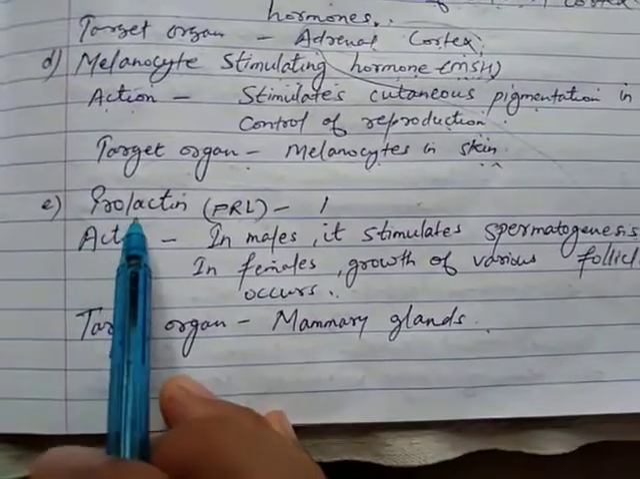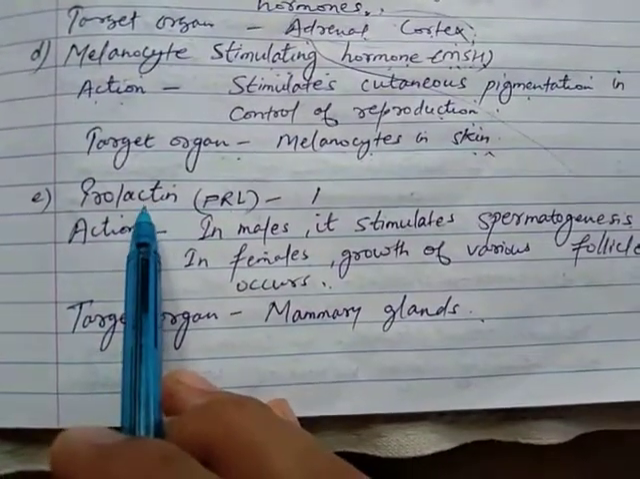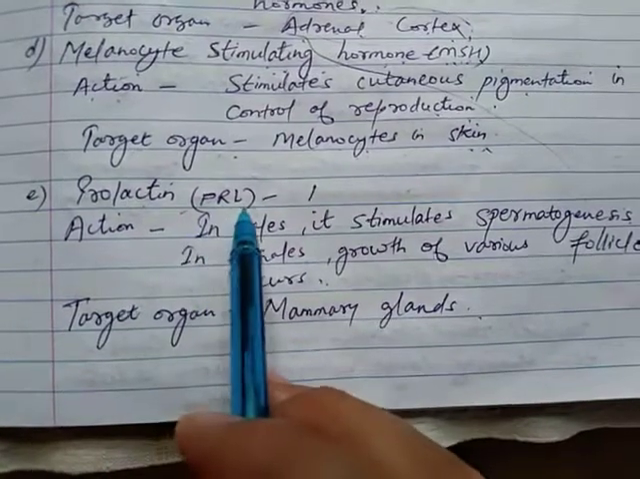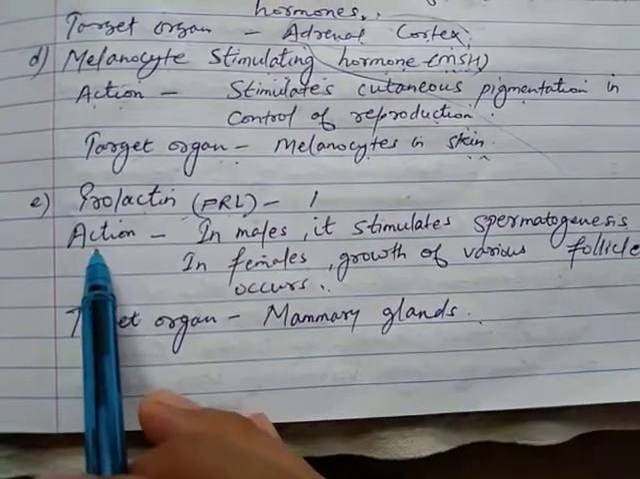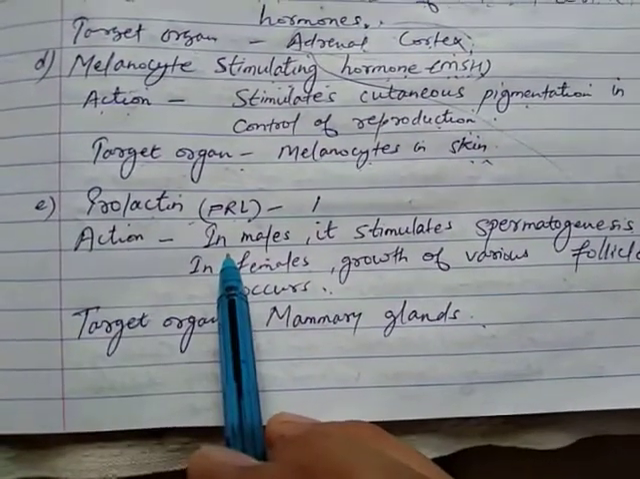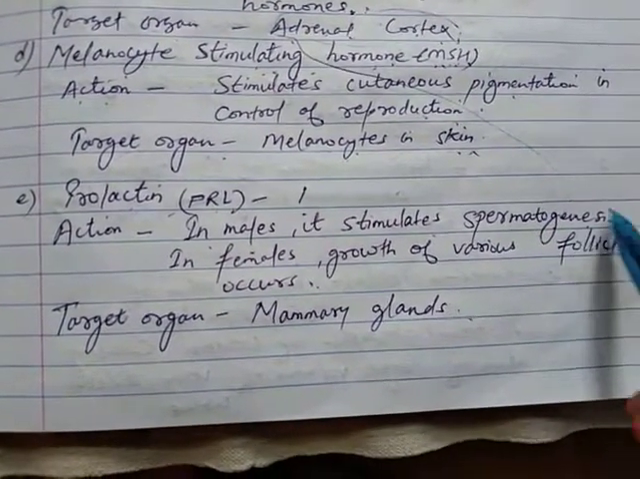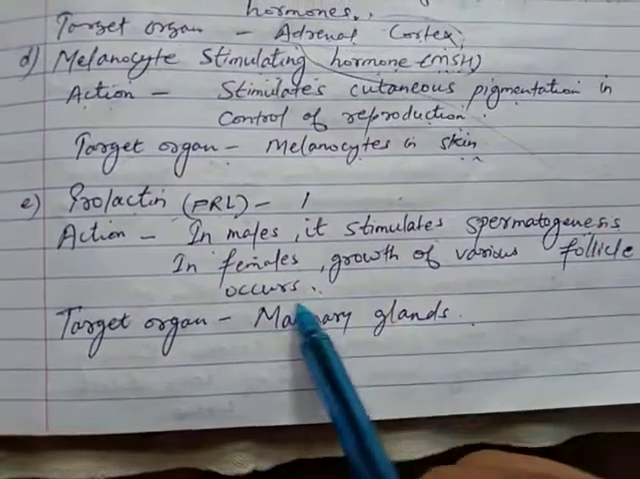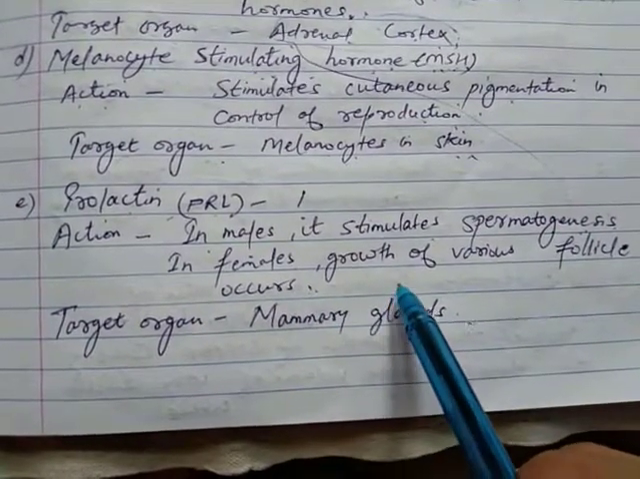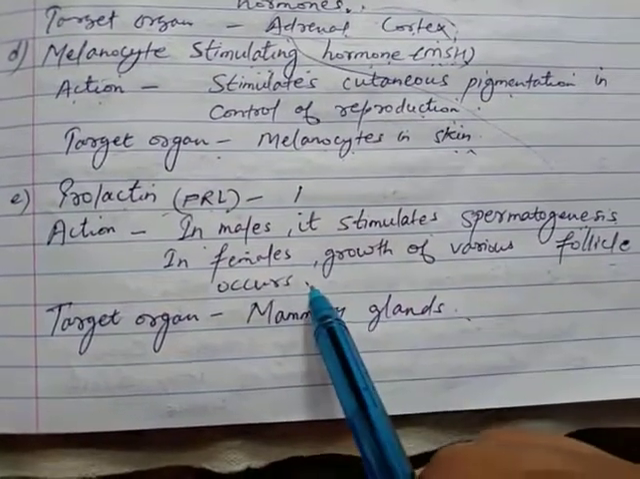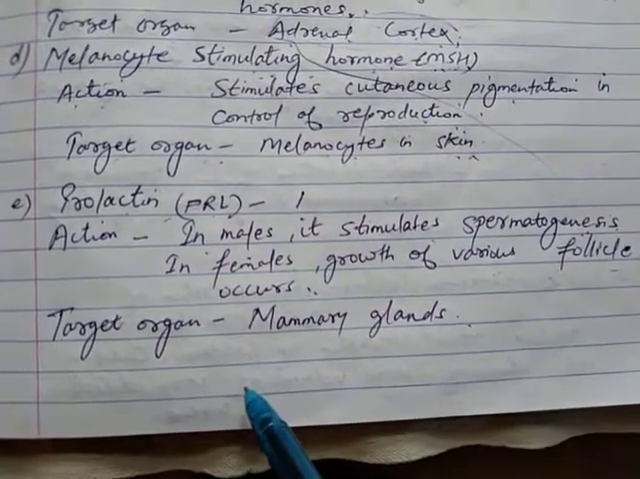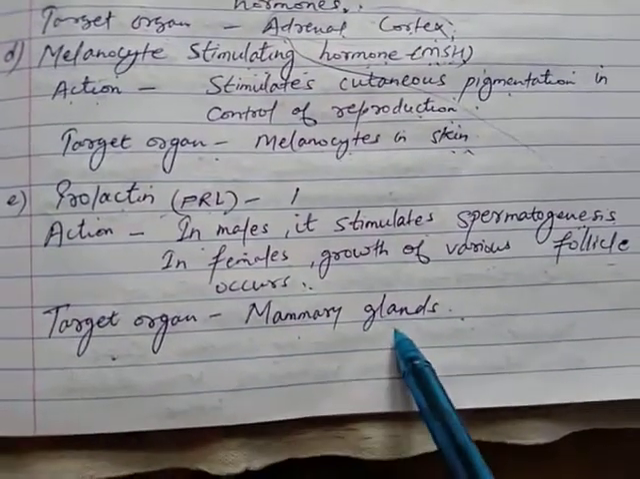The next hormone of the pituitary gland is prolactin, that is PRL. In males, it stimulates spermatogenesis, meaning it helps in the formation of sperm, and in females it helps in the growth of various follicles. Its target organ is the mammary glands.